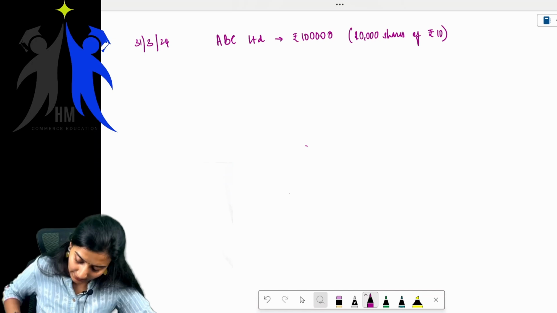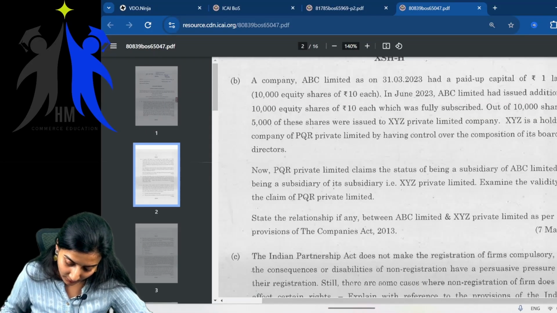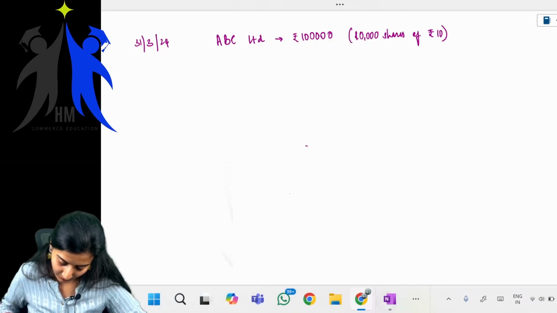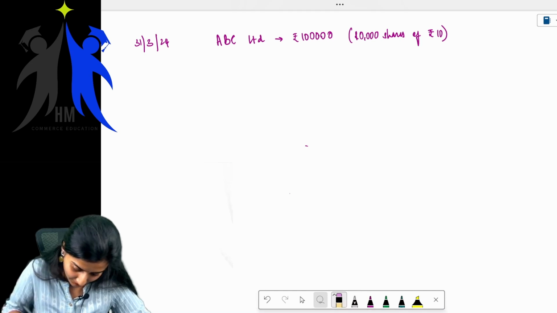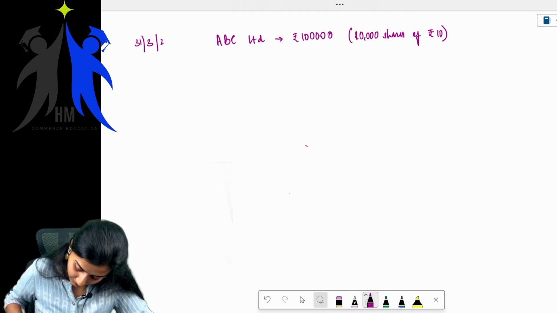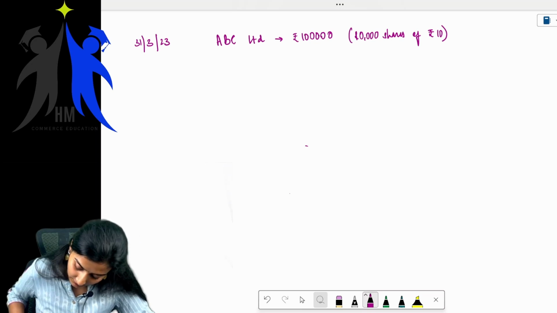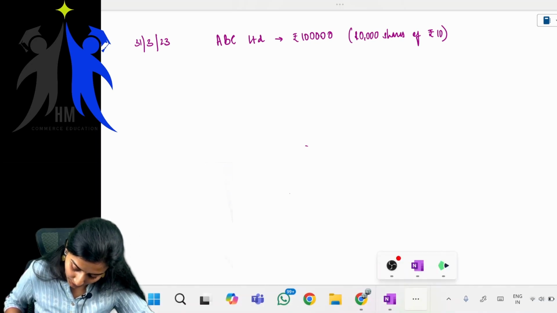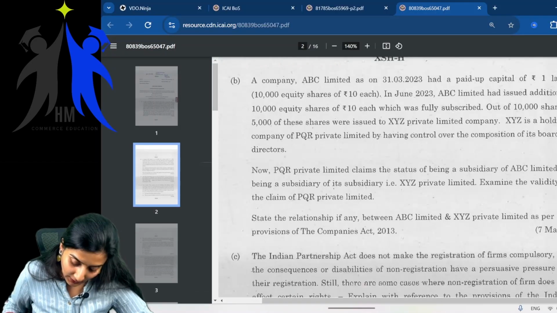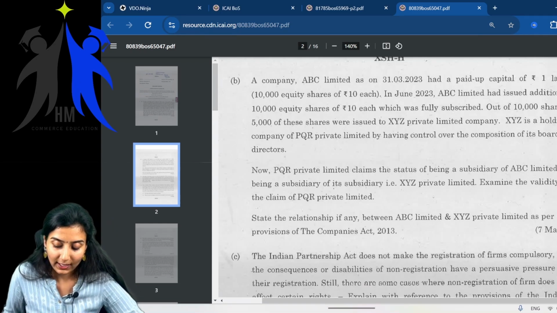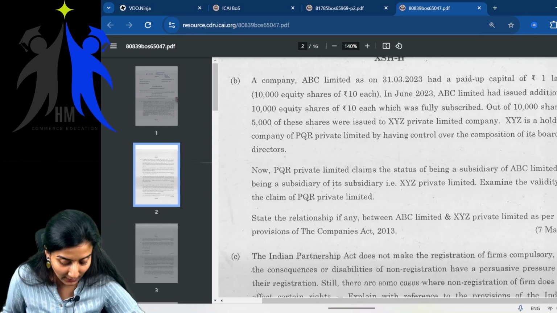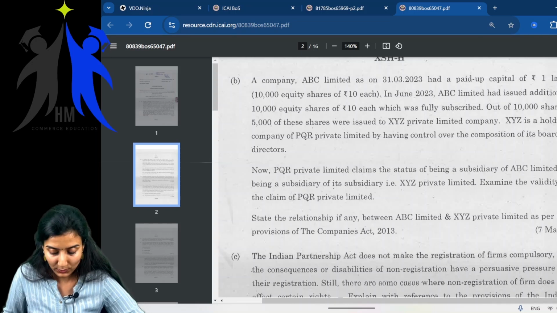Then what happens in the month of June 2023? ABC Limited issued additional 10,000 equity shares of rupees 10 each, which was fully subscribed.